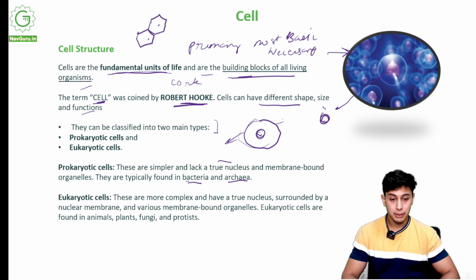Now, eukaryotic cells. What are eukaryotic cells? These are more complex. They are not that simple. They have a lot of organelles. They have a lot of things going on inside them. They have a true nucleus. They have this circular structure surrounded by a nuclear membrane, and various membrane bound organelles.